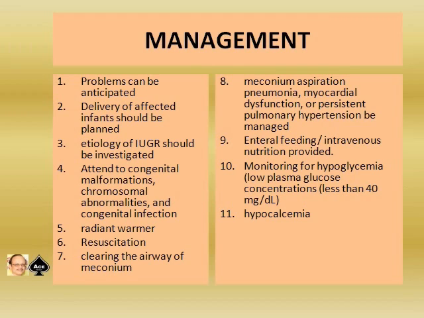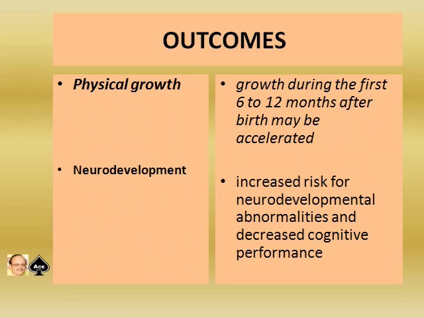Then meconium aspiration pneumonia, myocardial dysfunction, and persistent pulmonary hypertension should be managed in the NICU. Enteral feeding and intravenous nutrition should be provided during the stay in the NICU. Then once you admit in the NICU, monitor for hypoglycemia, that is, low plasma glucose less than 40 should not be there, so it is your duty to keep the feeding good. Then hypocalcemia is another problem which can occur.